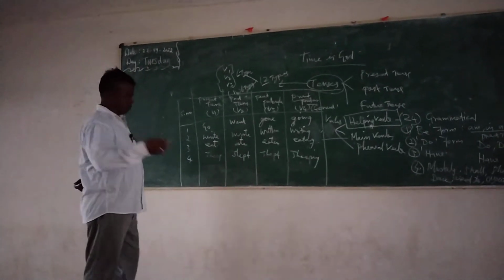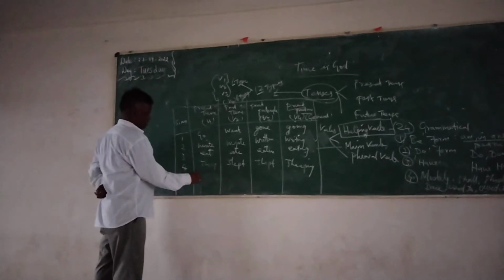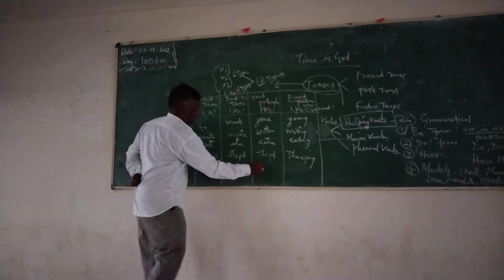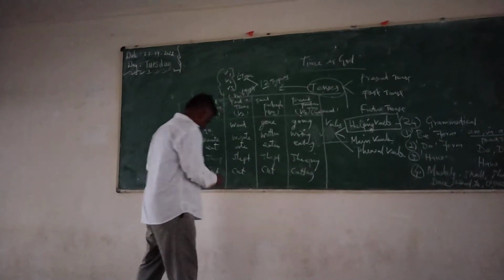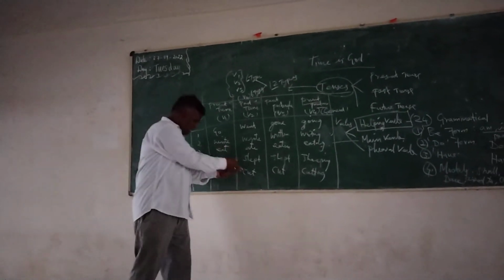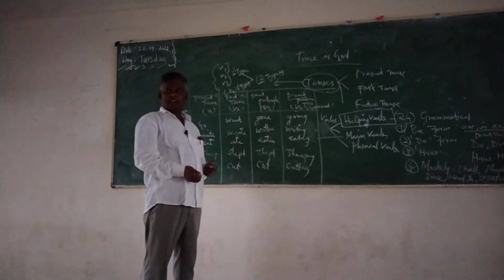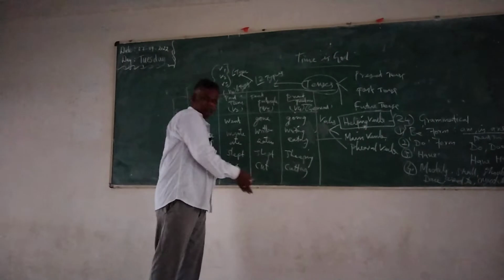Okay, no problem. Then for example, what is this? Cut, and cutting, C-U-T-T-I-N-G. How can we say that? Is cutting is present tense, was cutting is past tense, had cut means past perfect, have cut means present perfect.